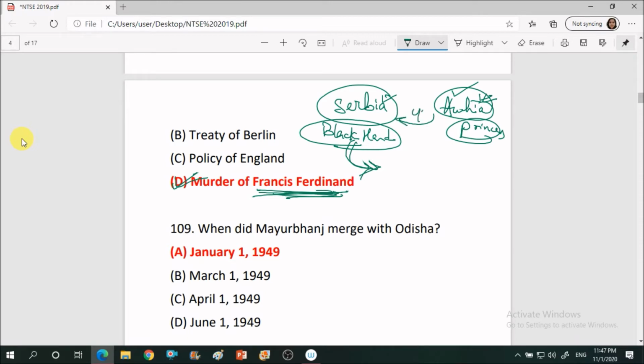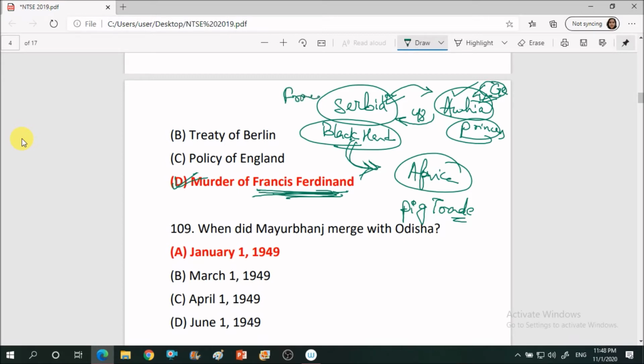Austria gave a 48-hour ultimatum for Serbia to investigate and take action in this case, while Serbia did not take any action. Further, in colonies like Africa, Austria and Serbia did not have good relations because of the pig trade. In the aftermath, Austria declared war on Serbia, and Germany, a close friend of Austria, joined Austria, while other countries like France and the UK joined Serbia, and that is how World War I began.